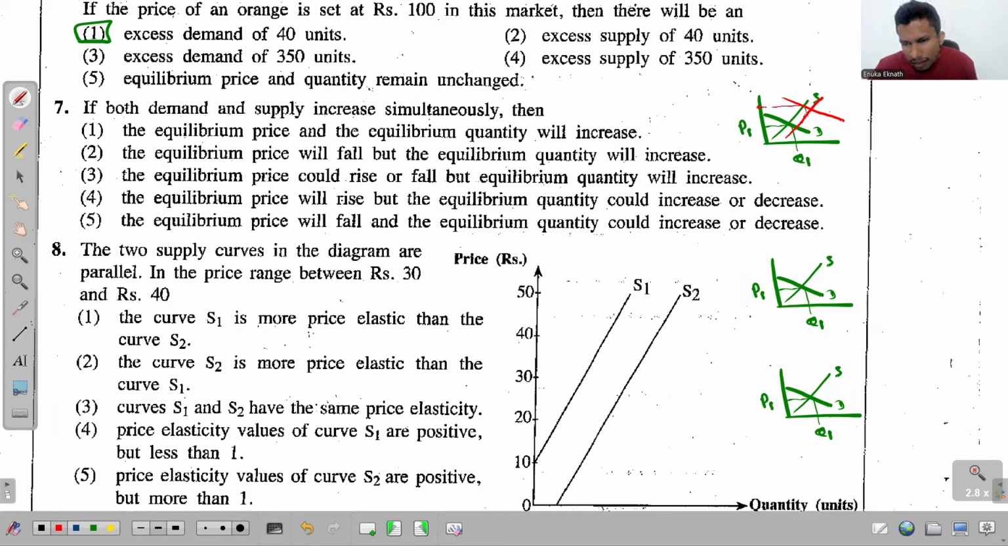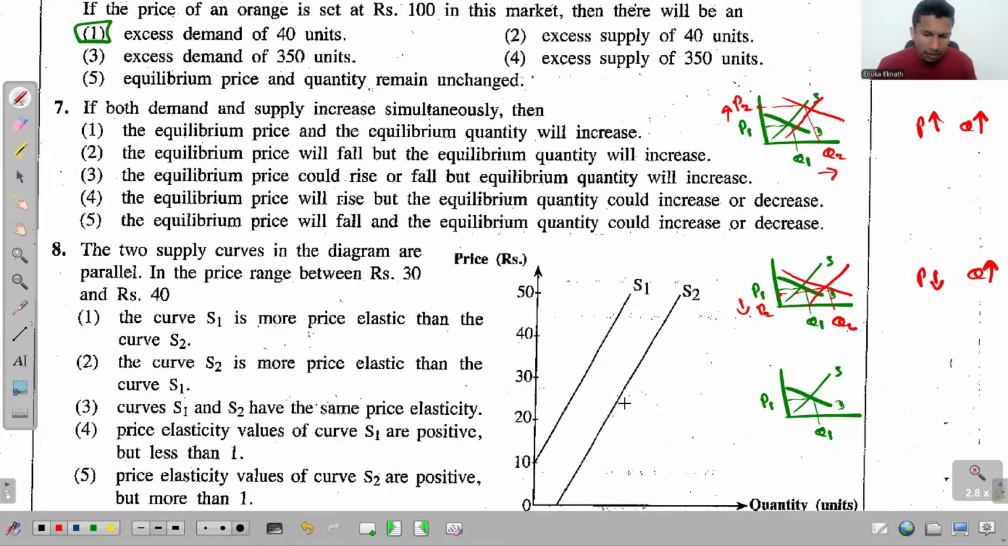Okay, now what happens? Price has increased, quantity has also increased. You can understand that. Price increases, quantity increases. Now the opposite. Let's say that the supply increases significantly, but the demand increases slightly. See what happens. The new price is lower than the previous price, but the quantity is greater than the previous value. So price is lower, but the quantity is higher.